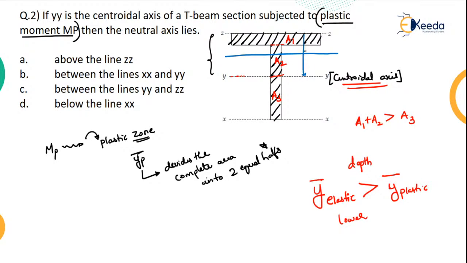Say now this is your YE bar and this is your YP bar. This is the standard, or general, way you can take it. So A1 plus A2 is greater than A3. That's the reason we have to shift the neutral axis to somewhere in between A1 and A2. So it is going to go up. So what will be the exact answer?